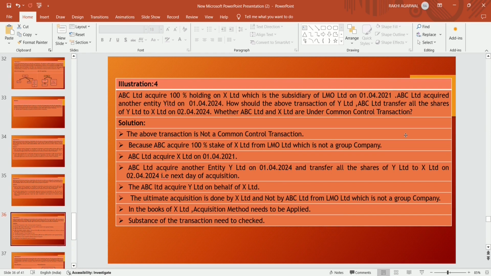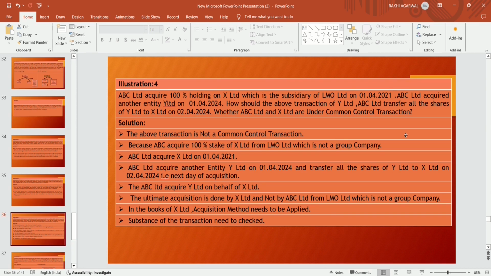So in the books of X Limited, the ultimate acquirer, it applies the acquisition method in its books and not a common control transaction. So the above transaction is not a common control transaction, and the common control method is not applied in this case. In this case, the acquisition method needs to be applied.